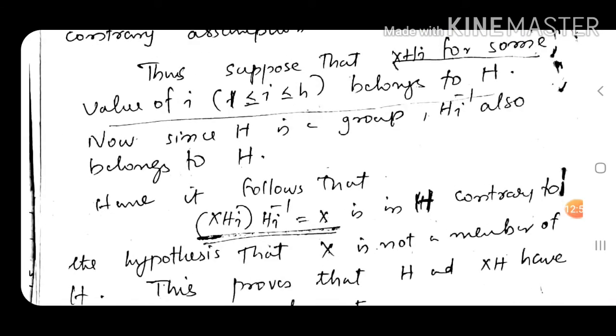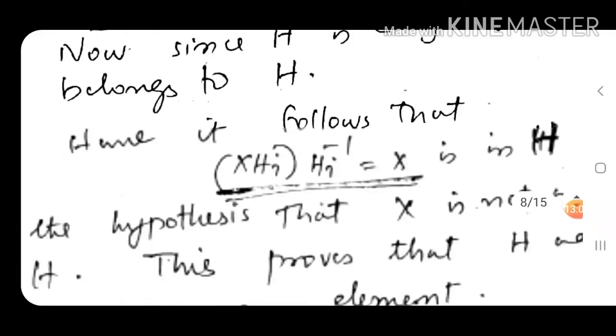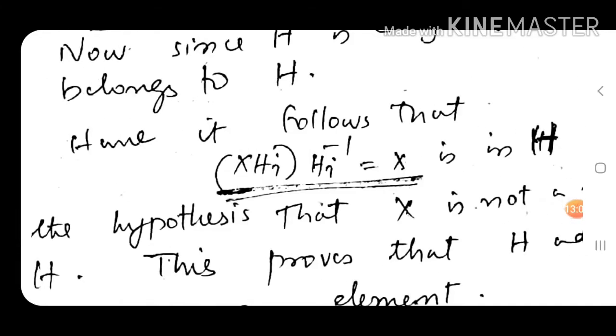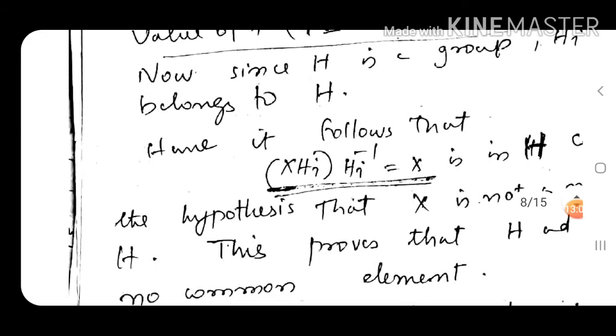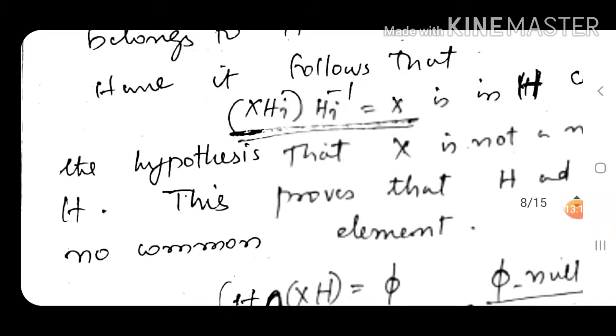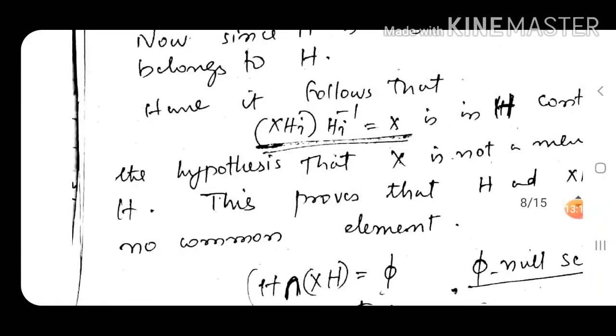Even though it is a subgroup, it's a group. Then if you take xhi times hi inverse, hi inverse times hi is the identity element. When it combines with x, we will get x, which is in H.